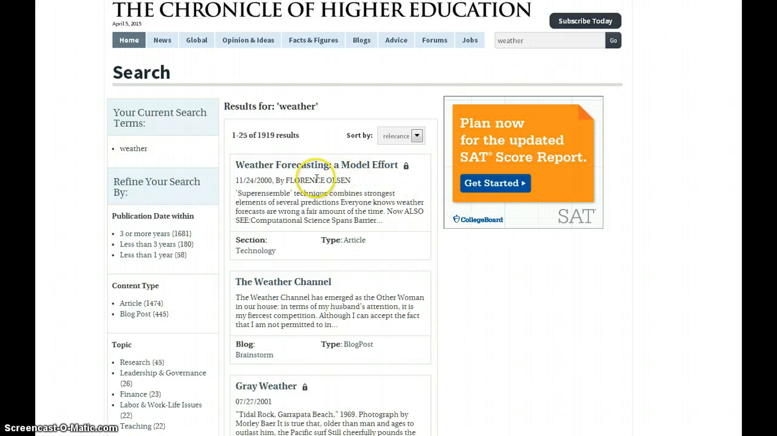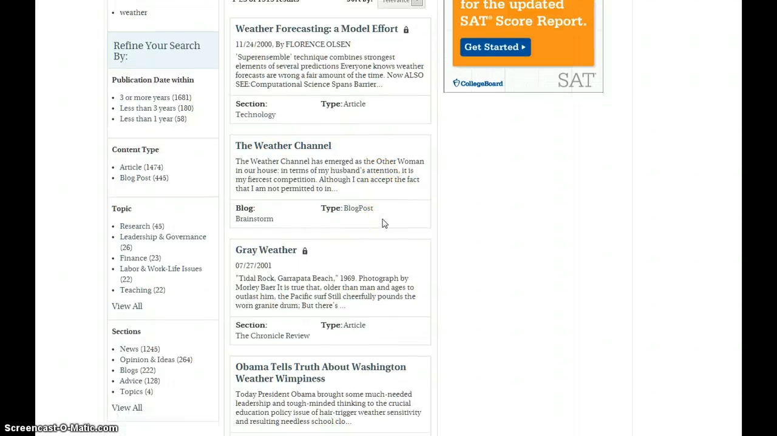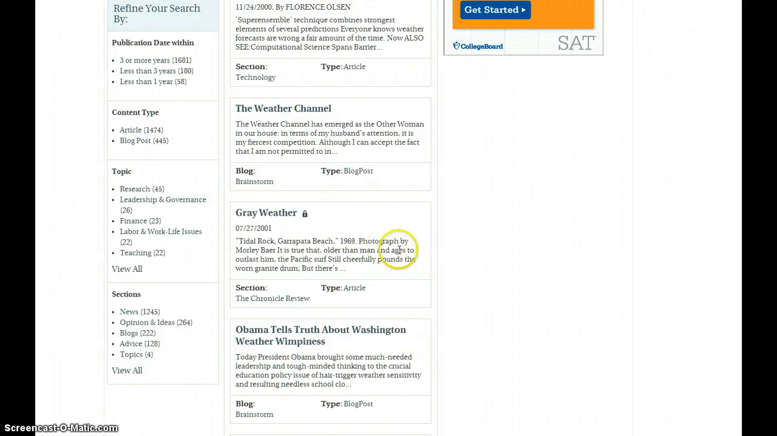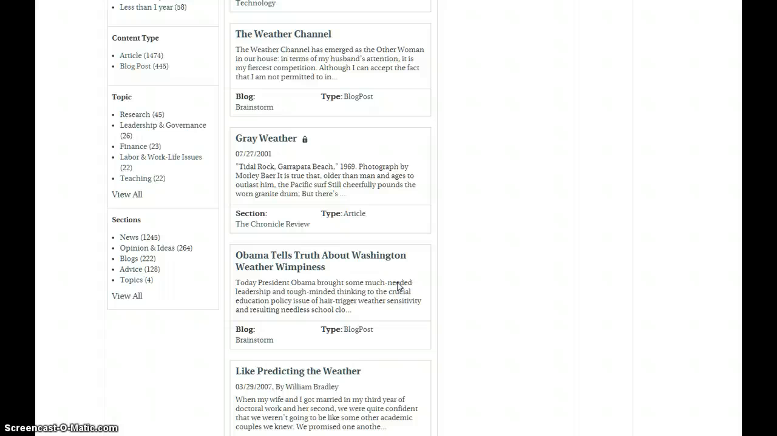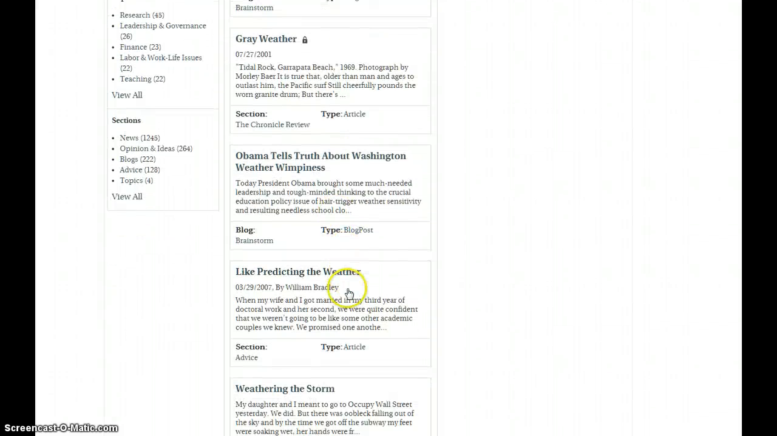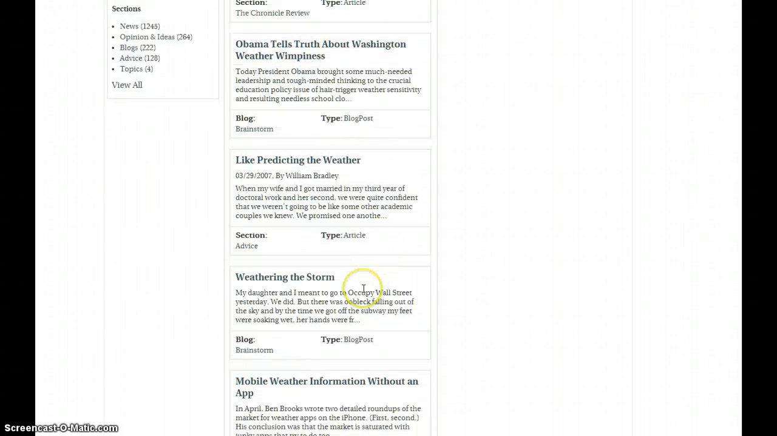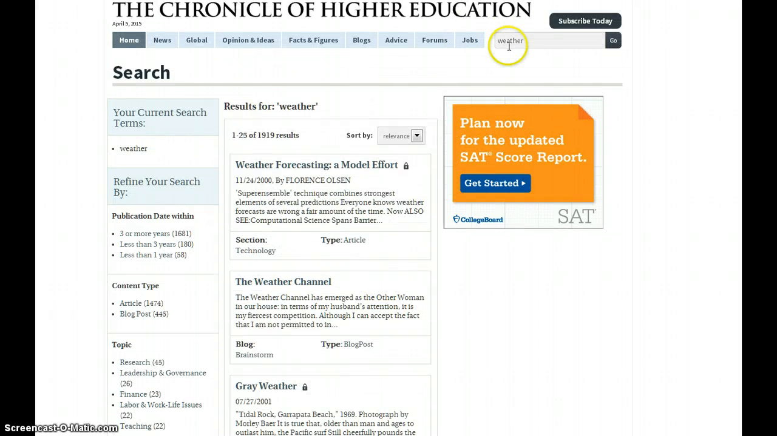Okay, we have weather forecasting, the Weather Channel, gray weather. I'm not sure what that means. Oh, photography, black and white photography. Weather wimpiness. This is from government, President Obama. Predicting the weather, weathering the storm. Okay, I think I'm going to talk a little bit more about storms rather than actual weather. I think my paper is going to be about storms.